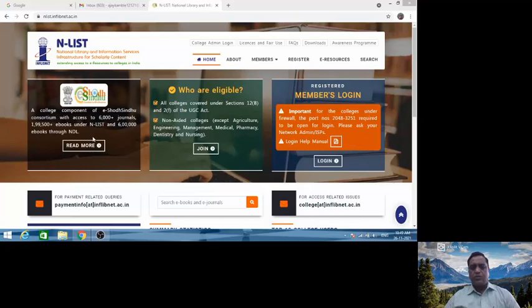You just have to activate that ID, change your password, make your own password, and use those resources available under eShodh Sindhu for your study purposes, for your reference purposes, for writing essays, for writing research papers, or for doing extra study.